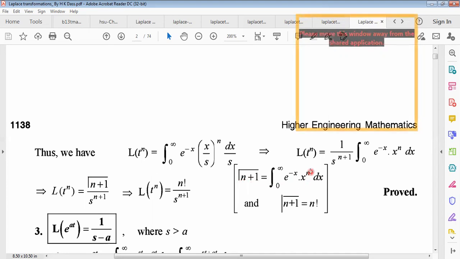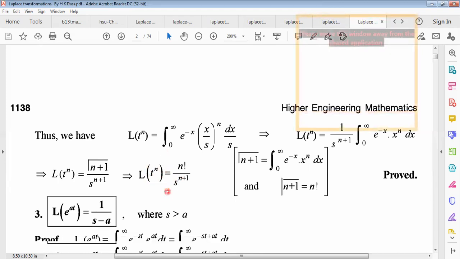But gamma n has x to the power n minus 1. If we replace n with n minus 1 here, we get the original gamma function, gamma n. So this is the formula of gamma n plus 1. Laplace transformation of t to the power n can be written as gamma n plus 1, which means n factorial. You must know this relationship. So n factorial divided by s to the power n plus 1 is the Laplace transformation of t to the power n. This is the second formula.